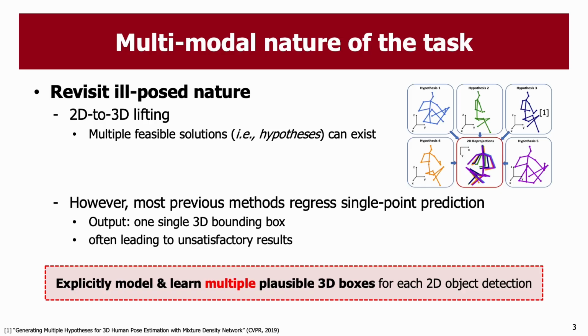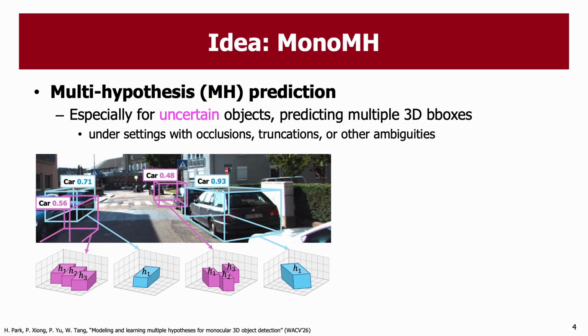To address this issue, we propose MonoMH, a multi-hypothesis framework for monocular 3D object detection. The key idea is simple. Instead of predicting a single 3D box, we explicitly model and learn multiple plausible hypotheses, especially for uncertain objects under occlusion, truncation, or perspective ambiguity.